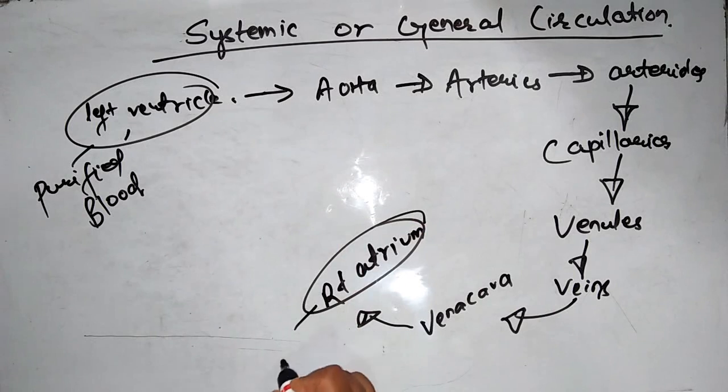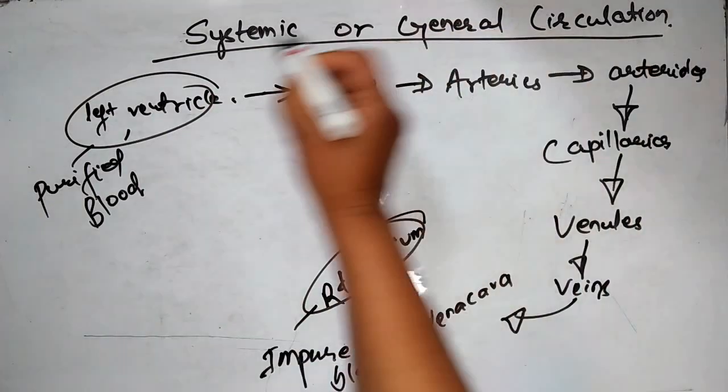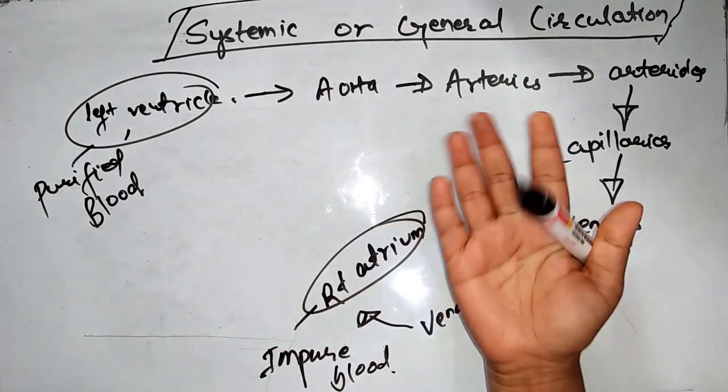So here the blood collected is impure blood. This is known as systemic circulation or general circulation.